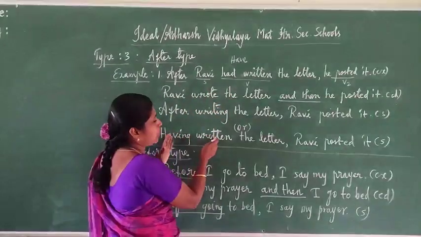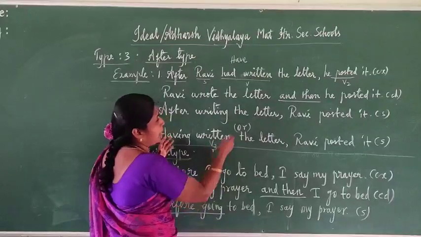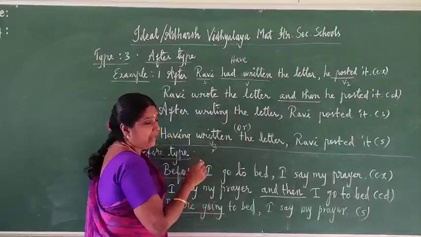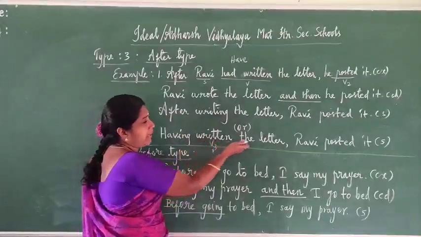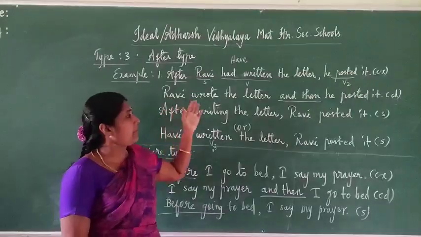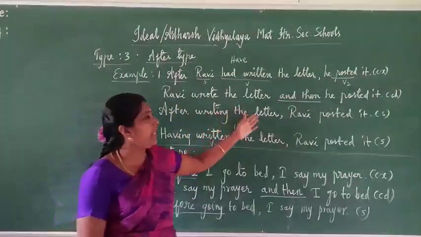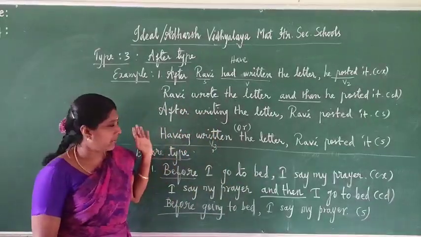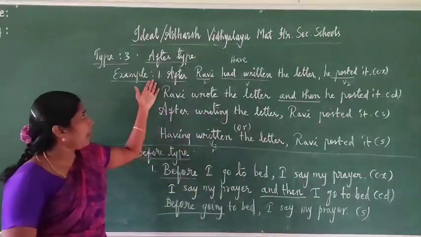After having we should write verb 3, past participle. It is already given here because after had, verb 3 is given. So write down as such: Having written the letter, Ravi posted it. Or after then ing form: After writing the letter, Ravi posted it. Either one you can write. Okay, this is the after type.